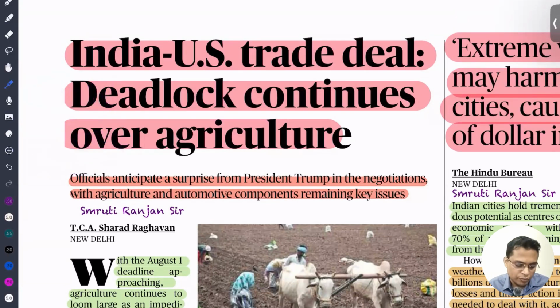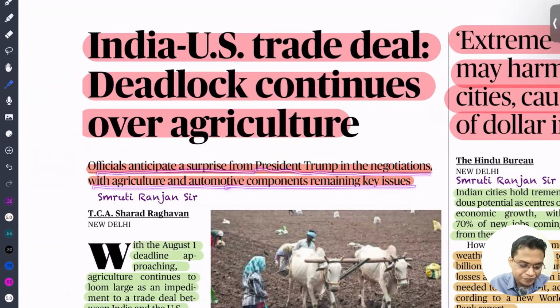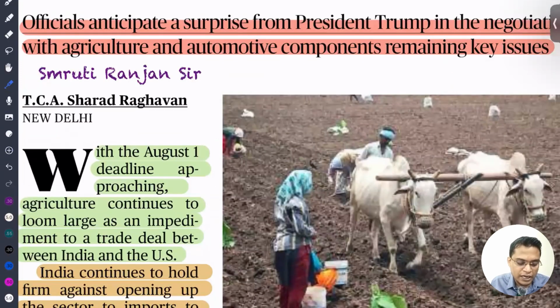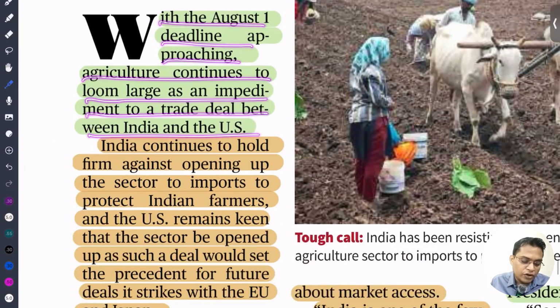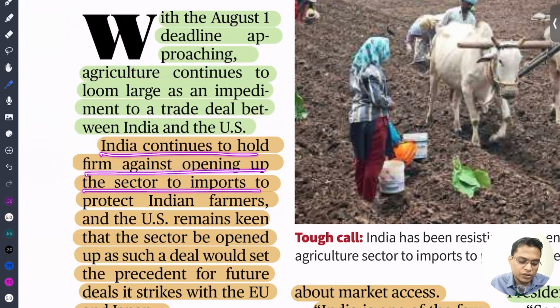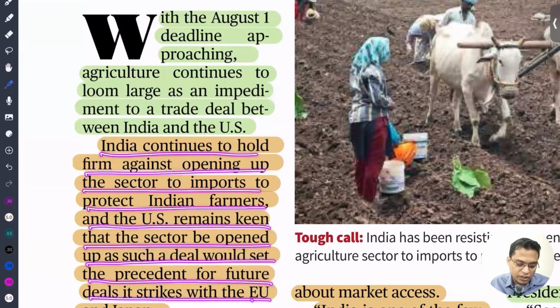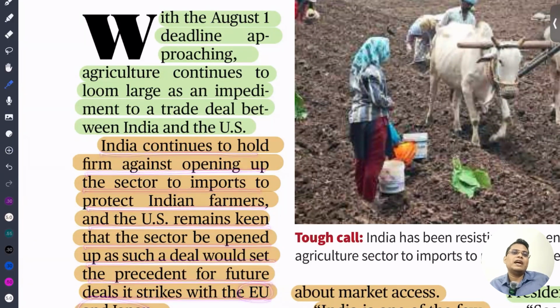The second one is about automobiles. Officials anticipated a surprise from President Donald Trump in negotiations on agriculture and automotive components. With August 1 as a deadline approaching, agriculture continued to loom large as an impediment to the trade deal between India and USA. India continued to hold firm against opening the sector to imports, to protect farmers. The USA remained keen for the sector to be opened, as the deal sets a precedent for future deals with the European Union and Japan. India doesn't want to open it because it is very sensitive and most farmers are small. It is politically sensitive also, and no government would dare to change anything that might create a lot of trouble.